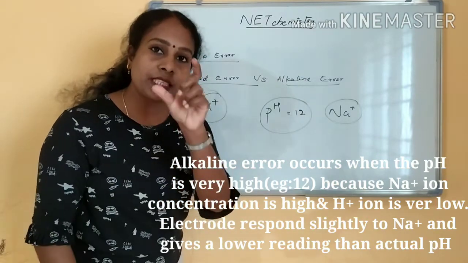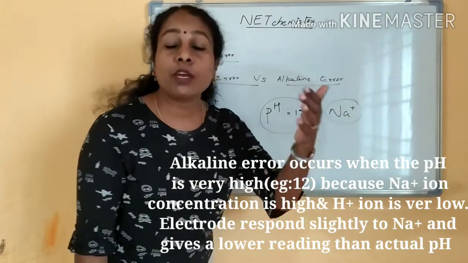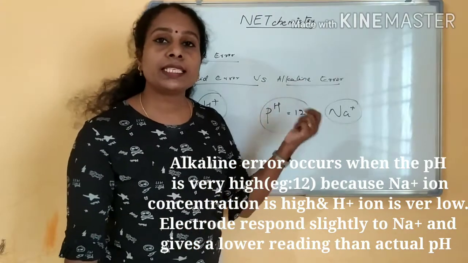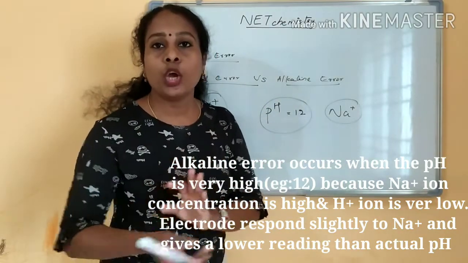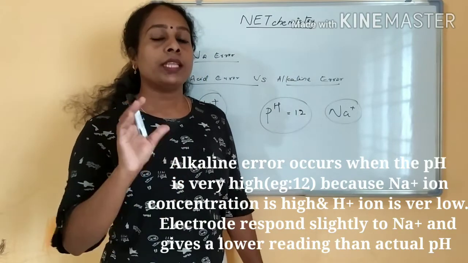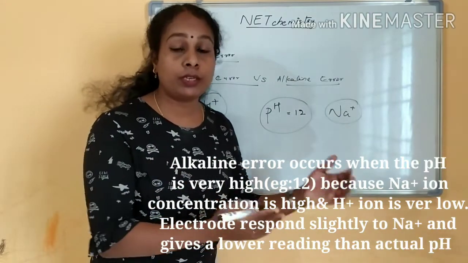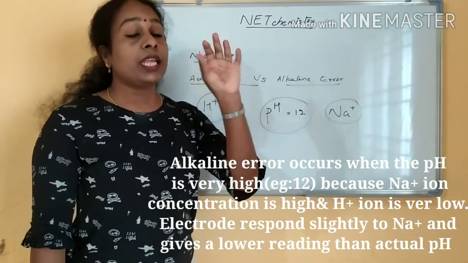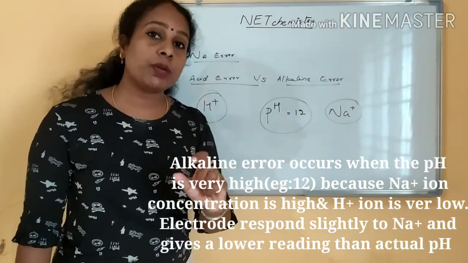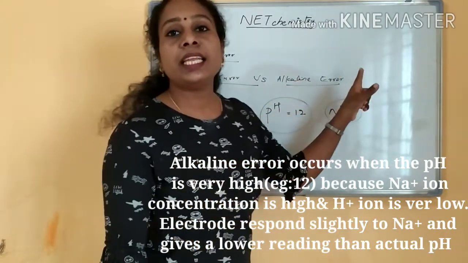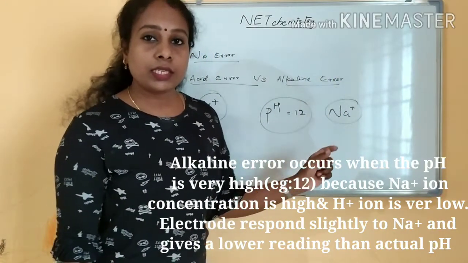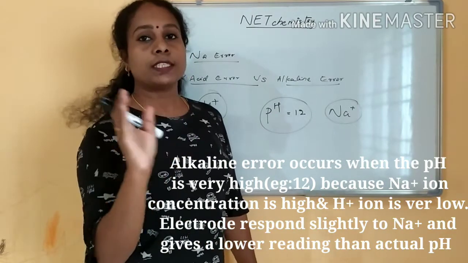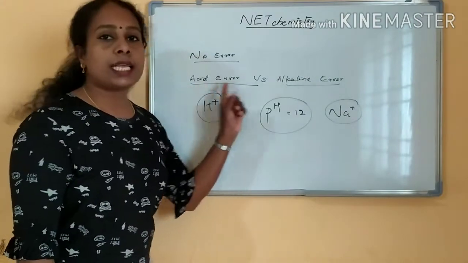If your actual pH is 12, it will not show that, it will always show a much lesser value than the actual pH. Why is it showing a lesser value? If it is 12, it might show 11 or 10, something like that. Why? The electrode is more responsive towards H plus ions. If the concentration of Na plus is high, it will always show a lesser value than the actual pH. That error is referred to as alkaline error. Why does this error occur? This error is due to the selectivity coefficient. The electrode is always selective towards H plus ion concentration. Okay, clear? Now what is acid error?